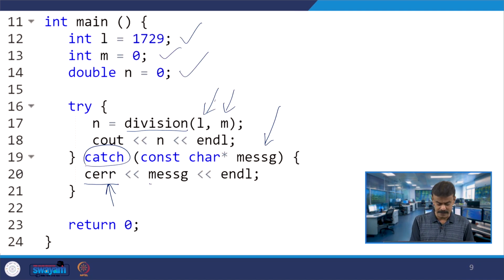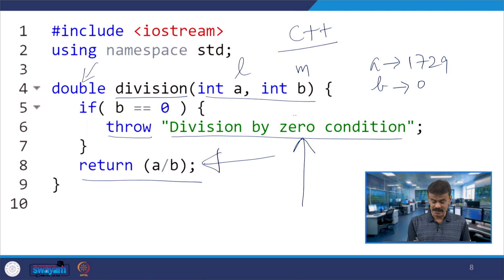You are printing the message. What message have you thrown? I have thrown the message "division by 0 condition".